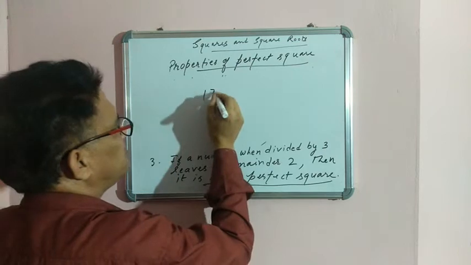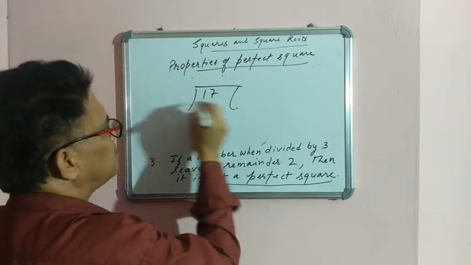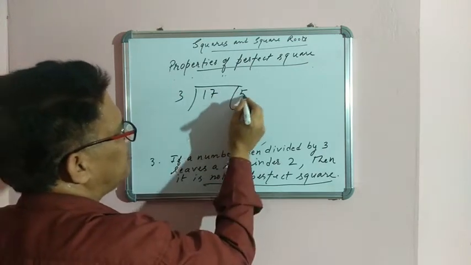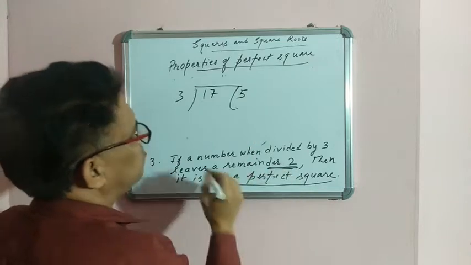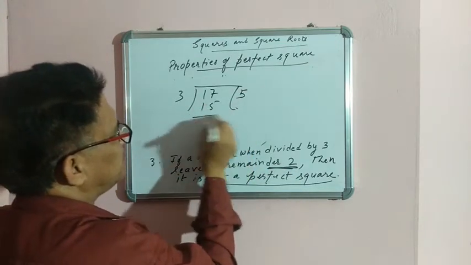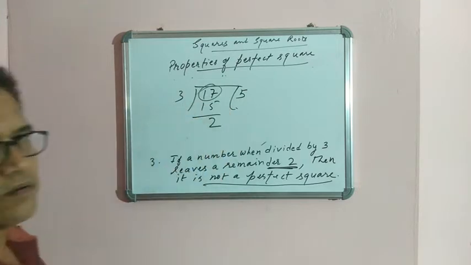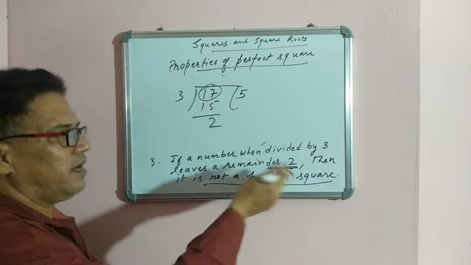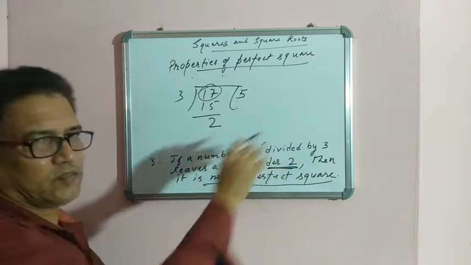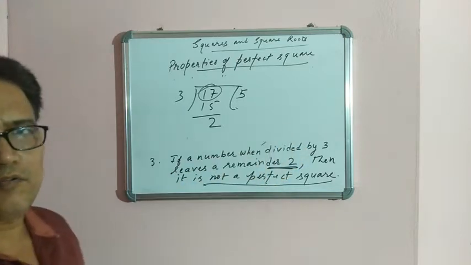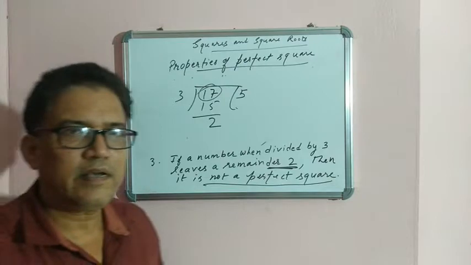So I am taking 17 and dividing this by 3. 3 fives are 15. You are getting remainder 2. So 17, you know, is not a perfect square. Similarly for any number you can take, if you divide by 3 and get remainder 2, then it cannot be a perfect square.